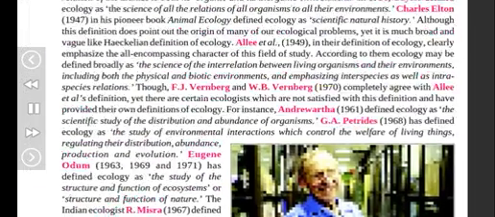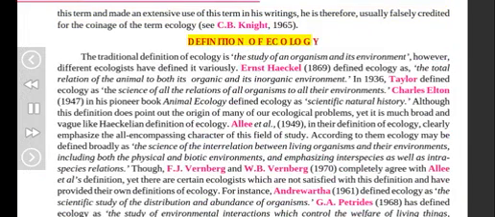C. C. B. Knight, 1965. Definition of ecology. The traditional definition of ecology is the study of an organism and its environment. However, different ecologists have defined it variously. Ernst Haeckel, 1869, defined ecology as the total relation of the animal to both its organic and its inorganic environment. In 1936, Taylor defined ecology as the science of all the relations of all organisms to all their environments. Charles Elton, 1947, in his pioneer book Animal Ecology, defined ecology as scientific natural history.